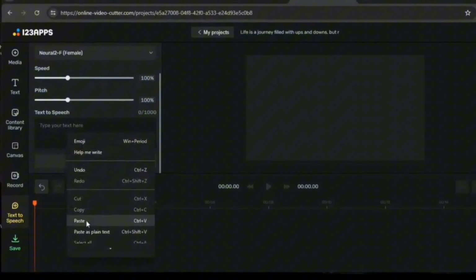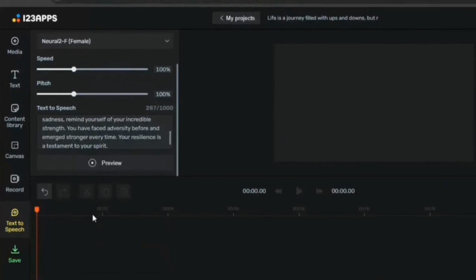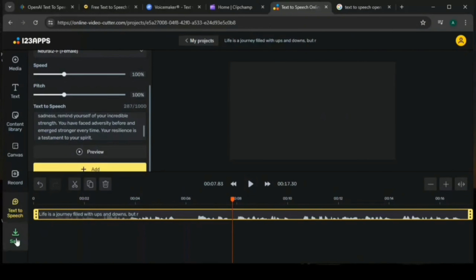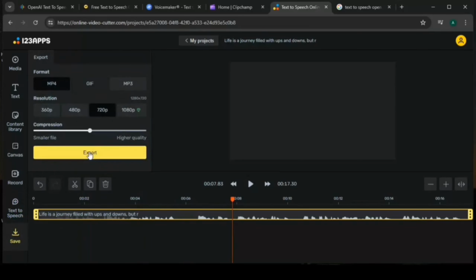Then from here you can paste your text. You can also preview it. Once you are done pasting the text that you want to convert to speech, you click on add. Once you click on add, they will convert it for you immediately. Once you are done, just click save here. It will save for you, then export it. Once you export, it will export straight to your downloads or wherever you want to save it for your video. Well, we are done with this now, so I'm going to go ahead and get to the third one.